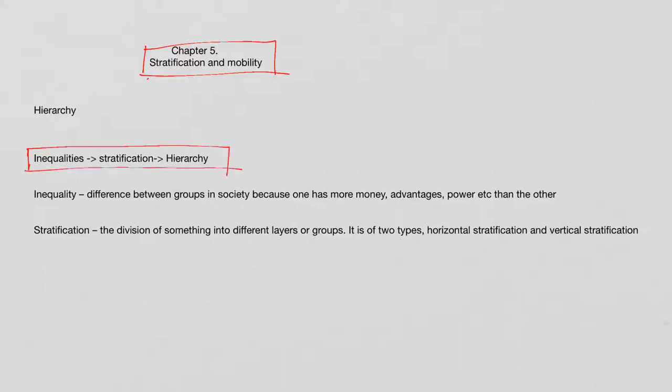Here there is a small statement given. Inequality leads to stratification and stratification further leads to hierarchy. What does this mean? In general, inequalities lead to stratification and stratification leads to hierarchy. When inequalities are arranged in an order, hierarchy is formed. In ancient societies based upon the estate or feudal system, inequalities emerged. So what is inequality? Inequality means difference between groups in society because one has more money, advantage, power, etc. than the other. Then we can say that inequality exists.